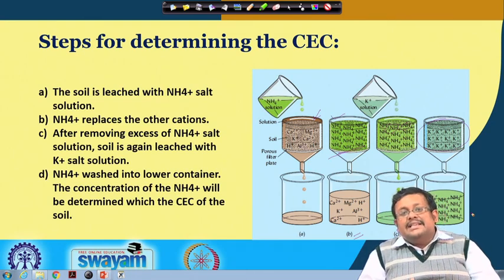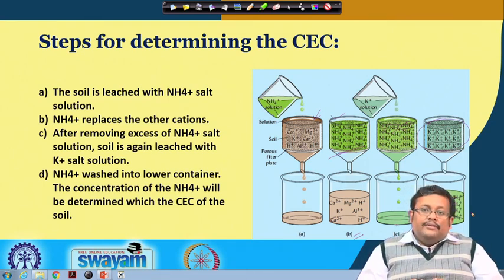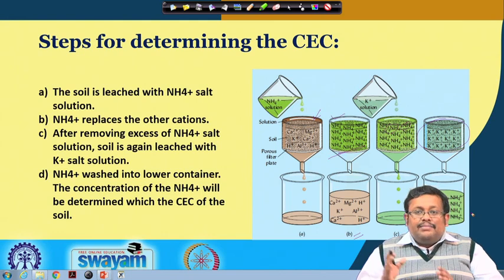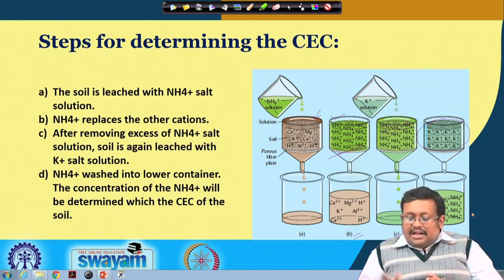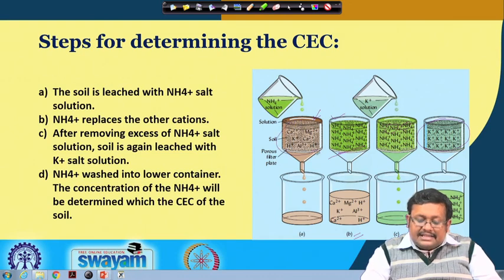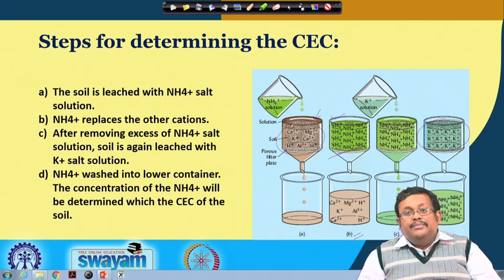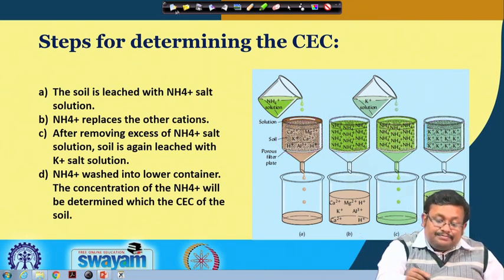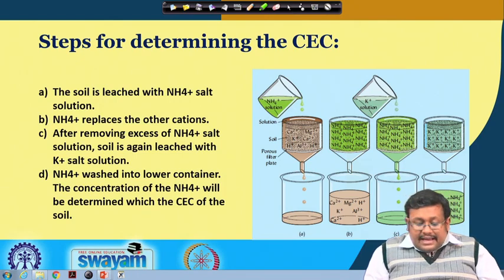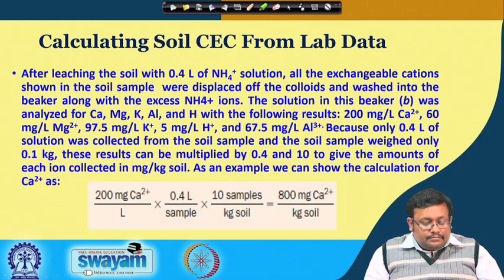So, basically it is acting as a proxy for measuring the cation exchange capacity, because these ammonium ions will replace all these cations, calcium, magnesium, potassium, and ultimately it will show the total cation exchange capacity. So, let us go ahead and see how we can calculate the soil CEC from lab data.